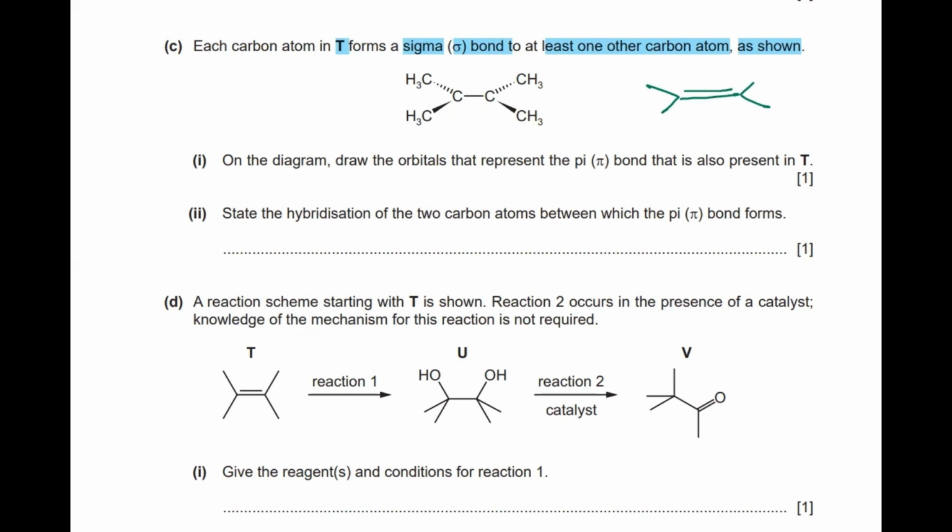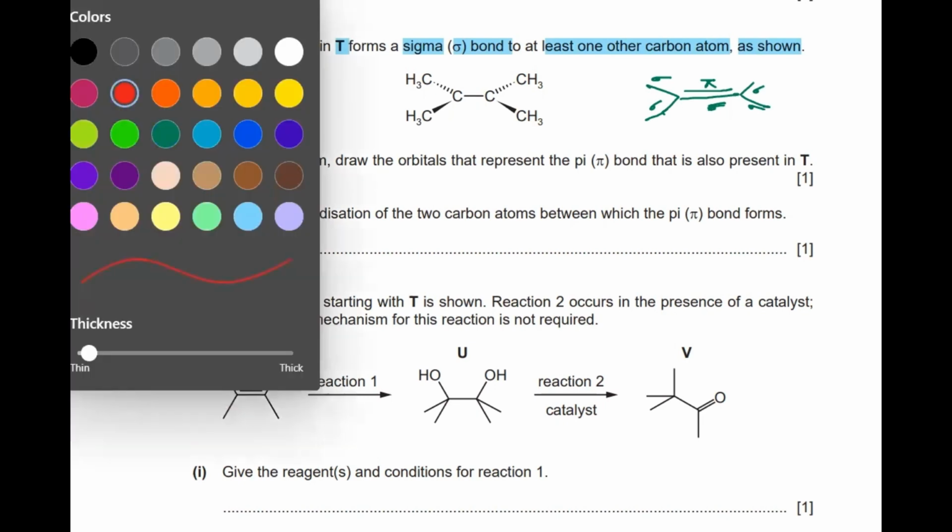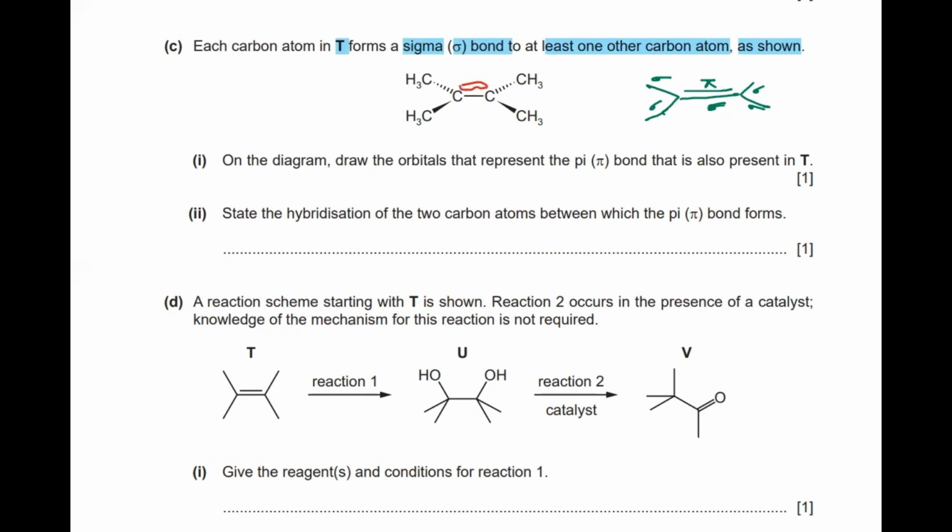So they're asking about the sigma bonds. There's a sigma here, there's a sigma here, there's a sigma here, and a sigma here. Whenever you have a double bond, there's one sigma and another one, which is a pi bond. So on the diagram, draw the orbital that represents the pi bond that is also present in T. So we have a pi bond present in this carbon-carbon bond, which you can show by an electron-rich area above the equator and below the equator like this. So this is the double bond, which is basically a pi bond.